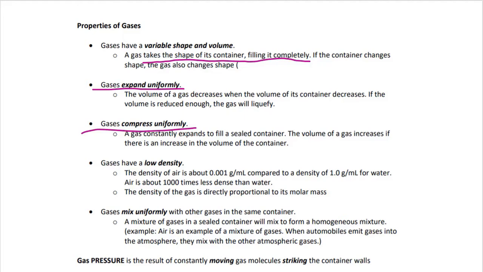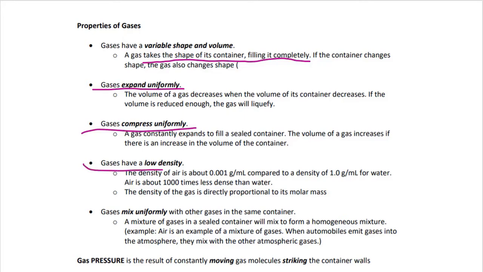It's going to fill, and those gas particles will hit the top, the bottom, and the sides. So it's not going to just stay in one small area. In a room, the oxygen gas is not going to stay near the window or the right side of the room, while the carbon dioxide is in another area of the room.